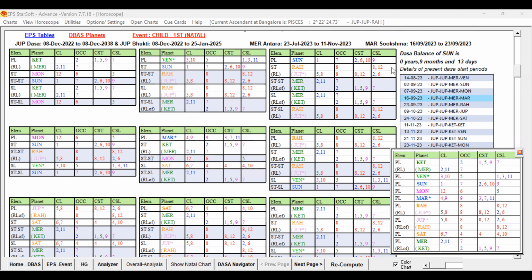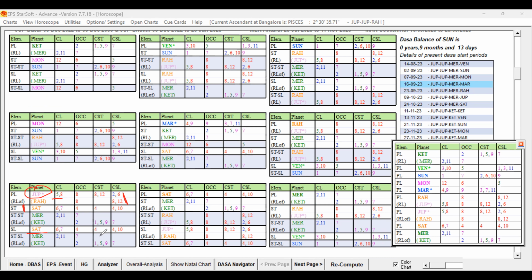Fifth lord Jupiter is not good. Star level also not good. It is a mixed one. Star level has weakness, sub level also has weakness. And you can see the star lord of the star lord is adding strength. The seventh lord planet is getting favorable, completely favorable. So that way, Saturn, one level planet is weak.